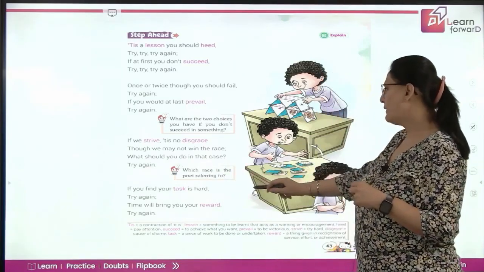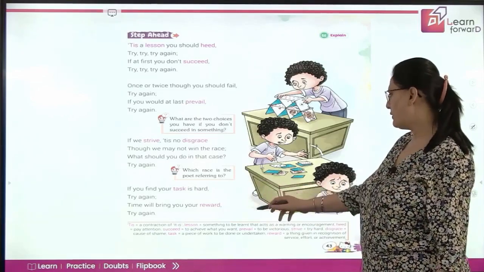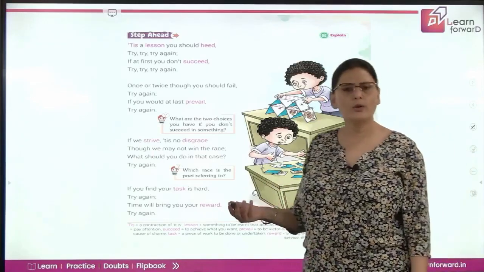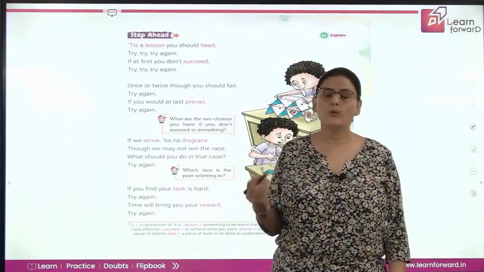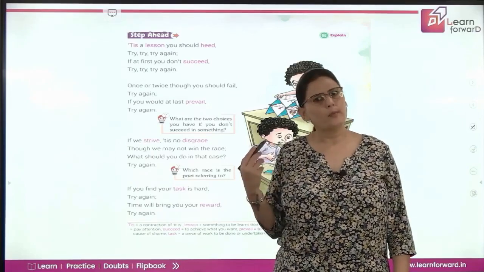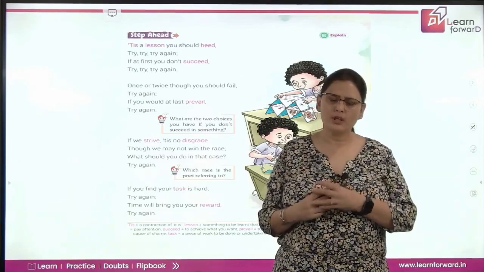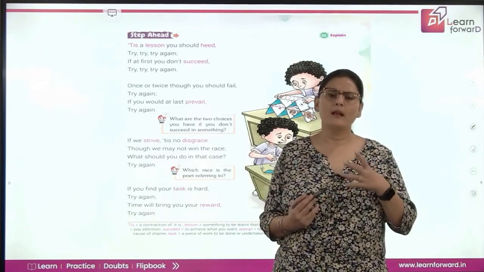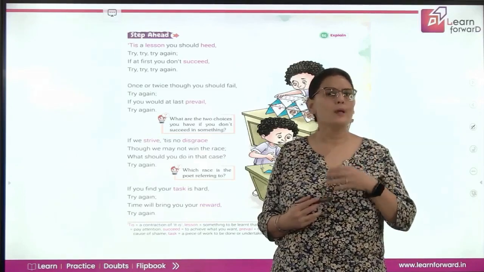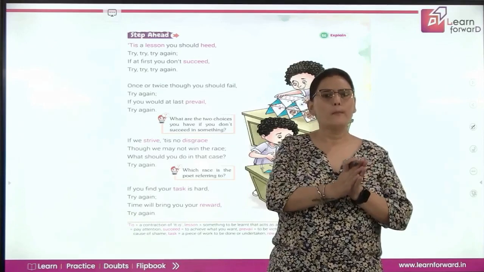If you find your task is high, try again. As I said, time will bring you your reward. Try again, right? Definitely there will be a time when you will be paid for your hard work. And see, hard work and efforts always pay you back. So never give up, never feel ashamed. If once you have failed, no matter, try again and again, and definitely there will be a point, maybe you do not succeed 100%, but you will be able to achieve a bit of it.